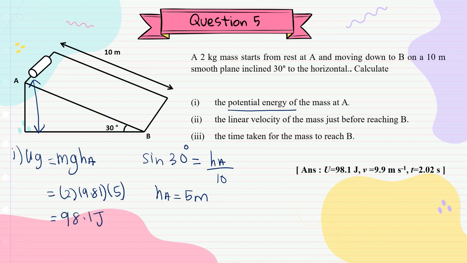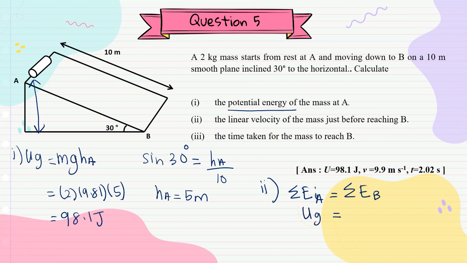98.1 joule. Next, you need to calculate the linear velocity of the mass just before reaching B. For this, we can use the summation of energy at A equals the summation of energy at B. At A, we have UG.